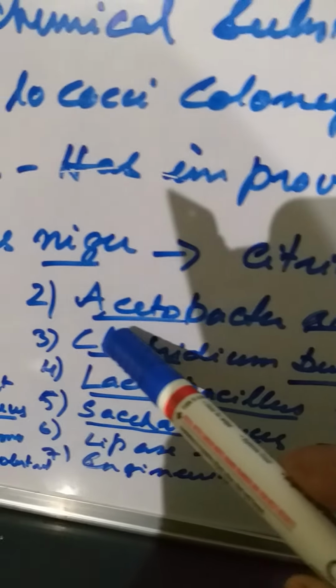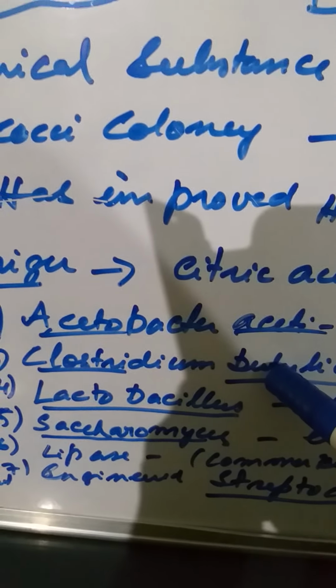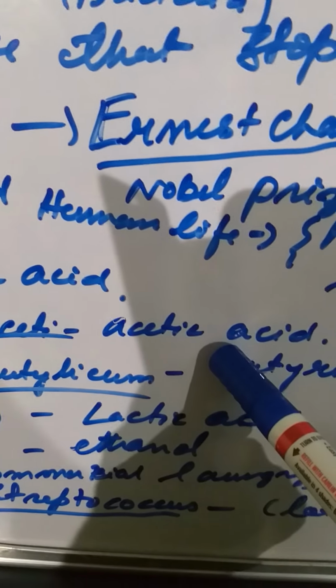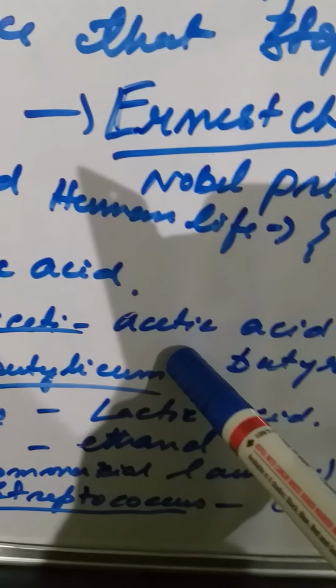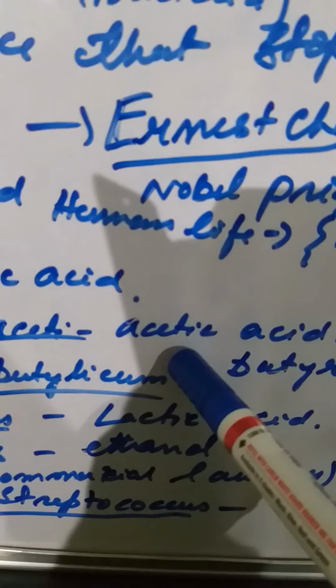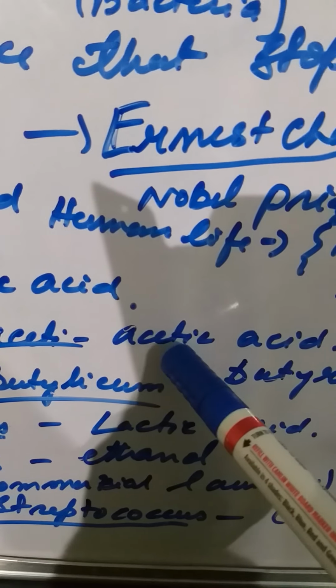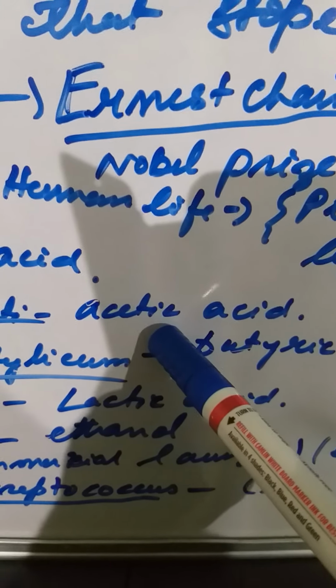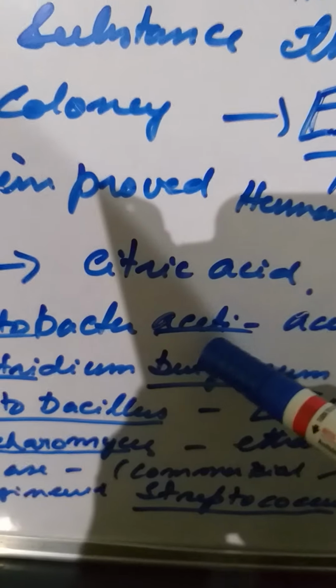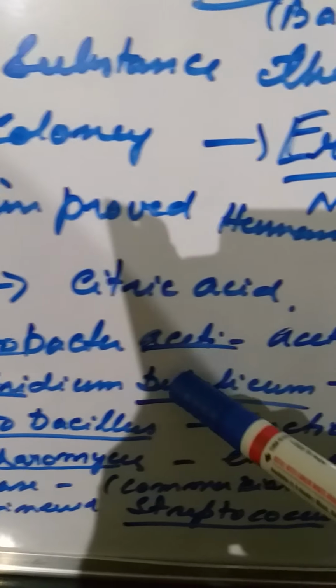Then another is Acetobacter aceti. Acetobacter aceti produces acetic acid. Now what is acetic acid? Commercially, acetic acid is known as vinegar. You find it in bottles in any grocery store. It is primarily used as a food preservative. Vinegar can be used for pickling, and it is also a key ingredient in Chinese food. So Acetobacter aceti, this name gives you acetic acid. So names you have to remember.